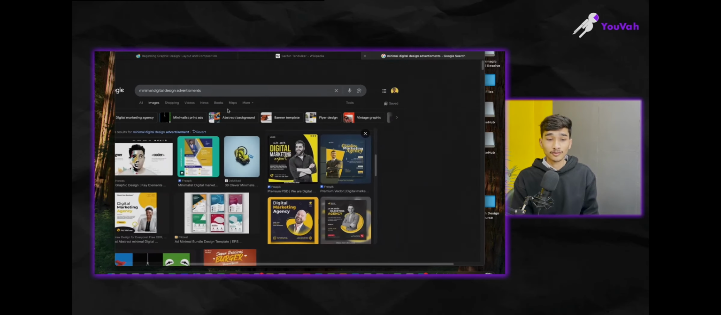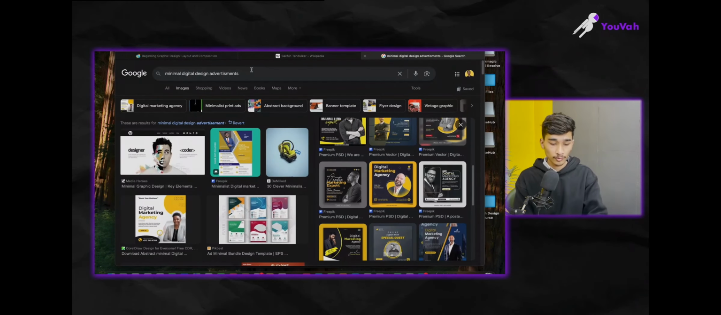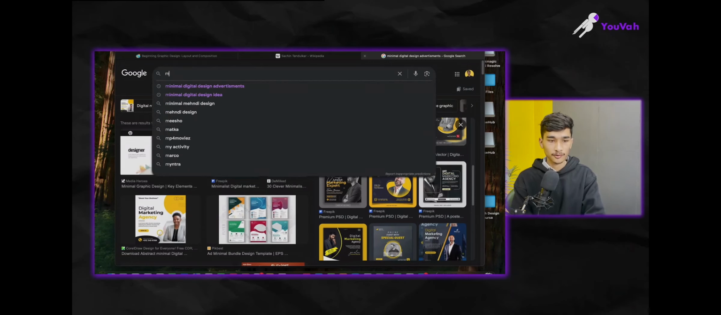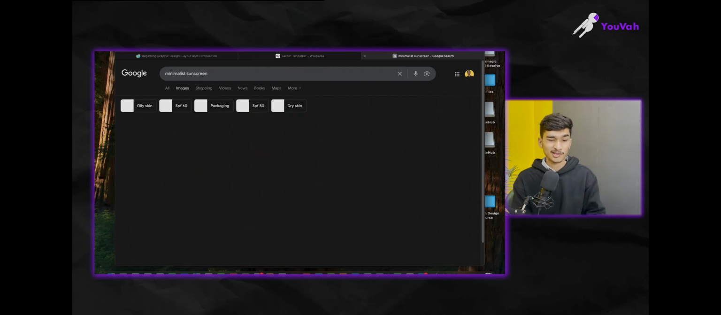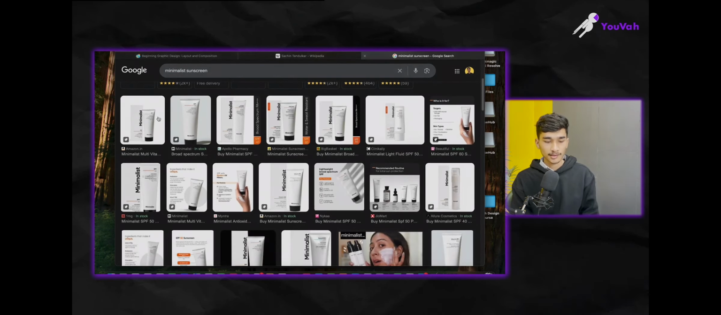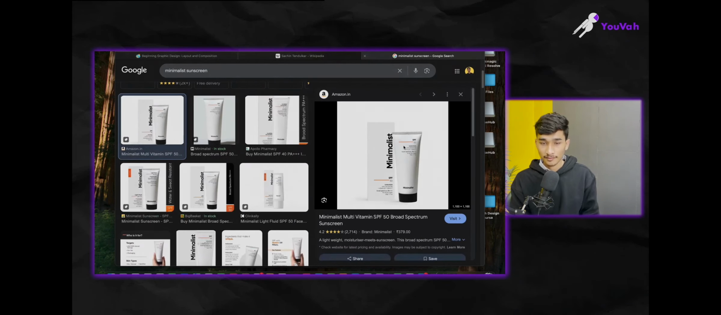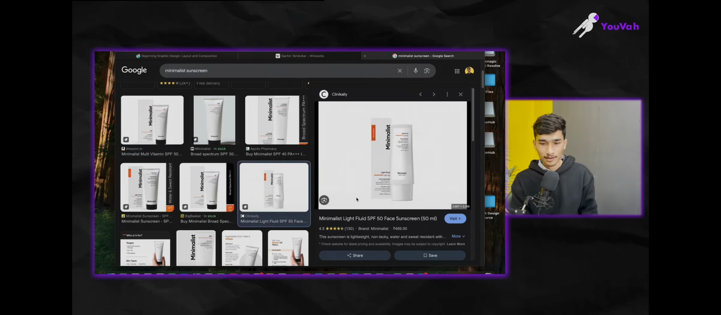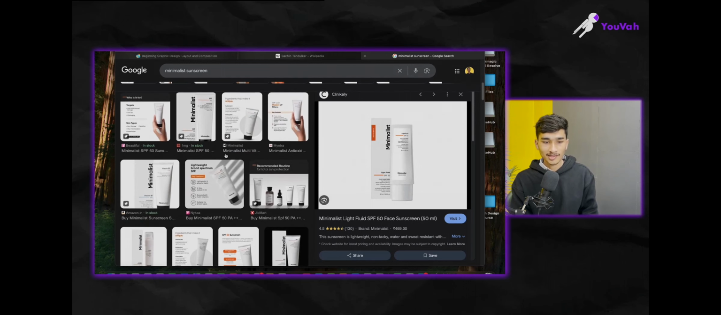There is a company which has minimalist in their name only. So just search for minimalist, and I will search for sunscreen. All right, see their design, very minimal as per their name. Nothing is there, bland packaging, white and black, just an orange line which is adding that touch of creativity. All right, see their packaging. So you need to get inspired by these kinds of designs.